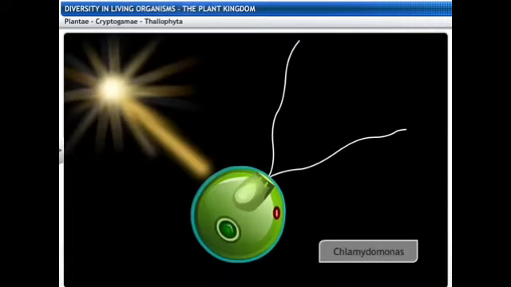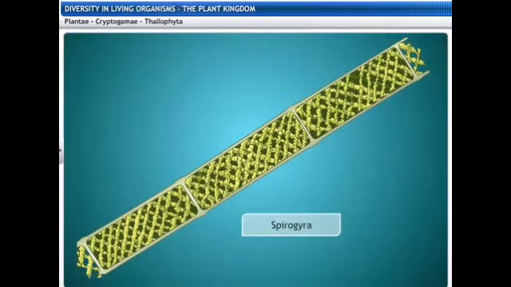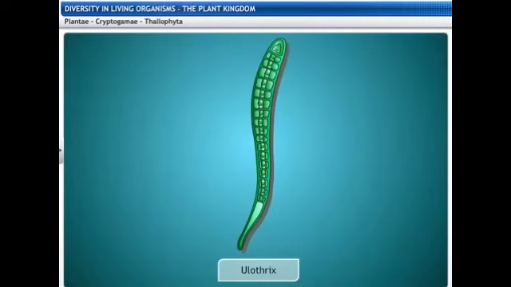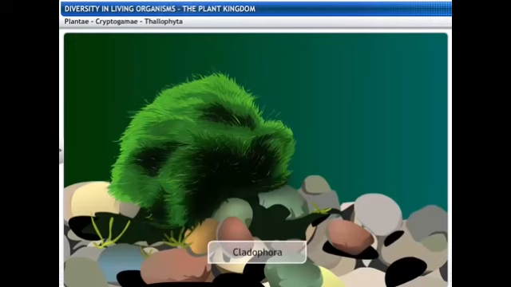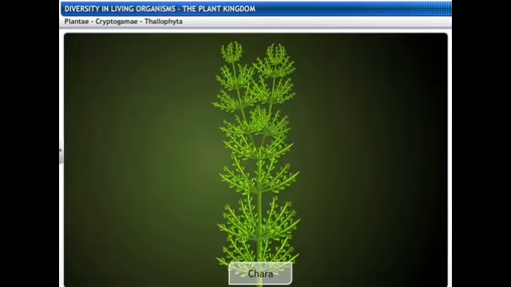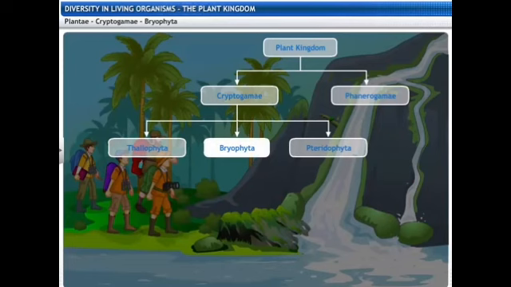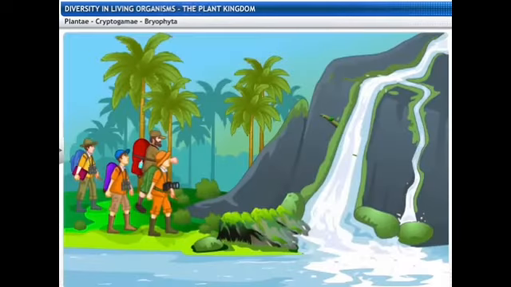That is Chlamydomonas, Spirogyra, Ulothrix, Cladophora and Chara. So these are the various examples in case of the thallophyta. These are mainly found at river basins, wherever the accumulation of water is there.